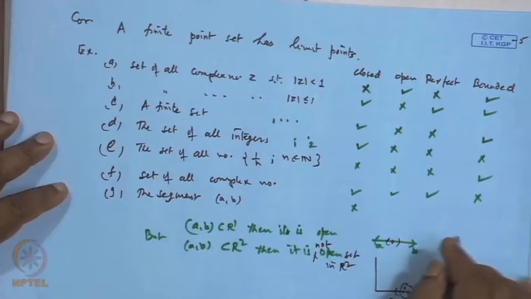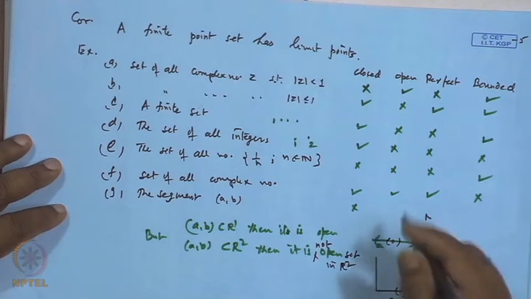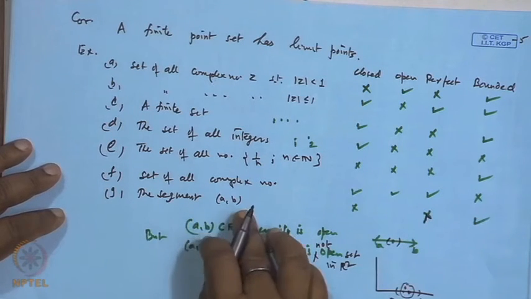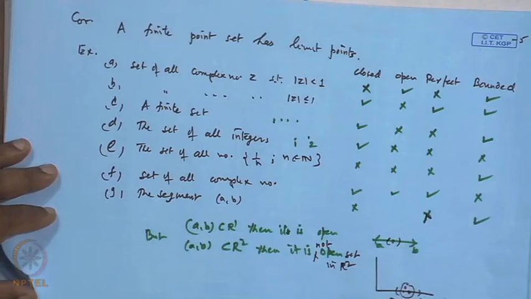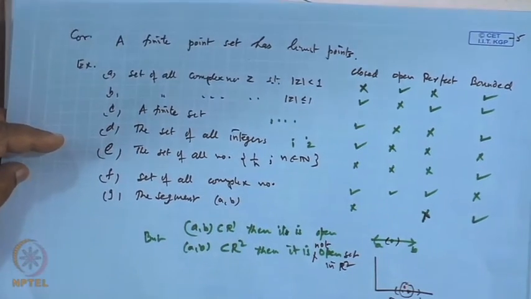And further, perfectness is not there. So we can say it is not closed, and bounded, yes, because its bound is AB. Whatever topology you take, it is bounded. So this way we can identify.